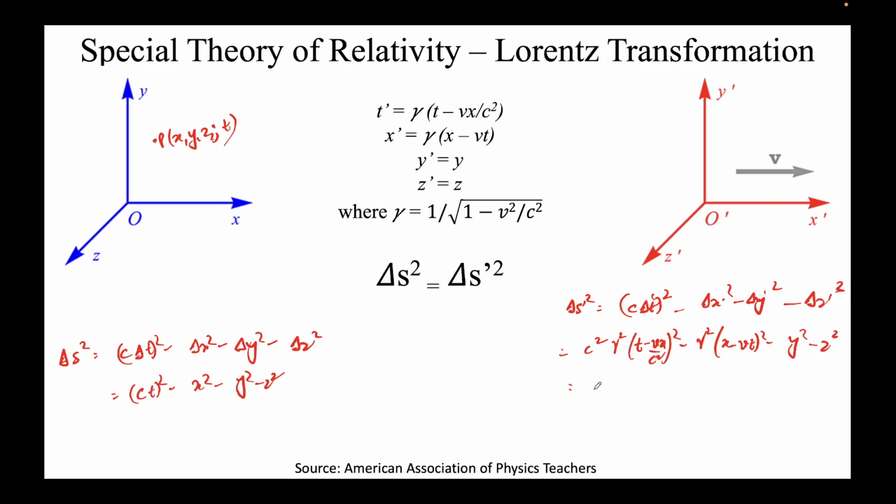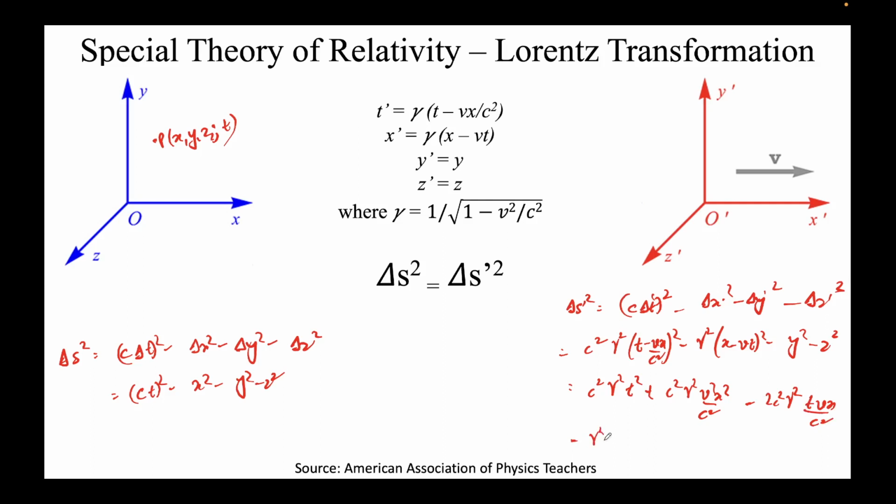Okay, now what I'll do is that I'll open these brackets inside. It will be gamma square t square c square gamma square, this will be plus v square x square upon c square minus 2c square gamma square tvx over c square. That is the first term.